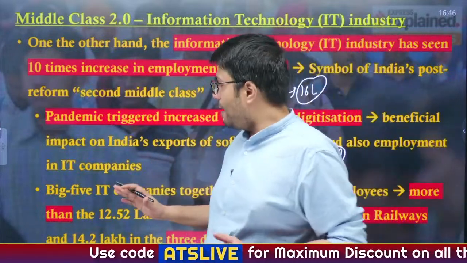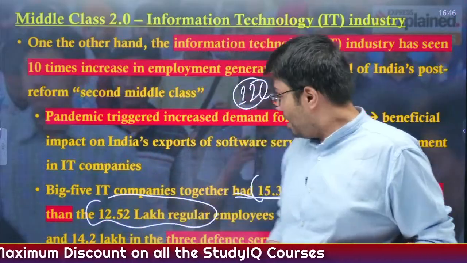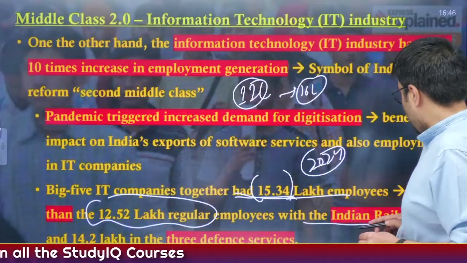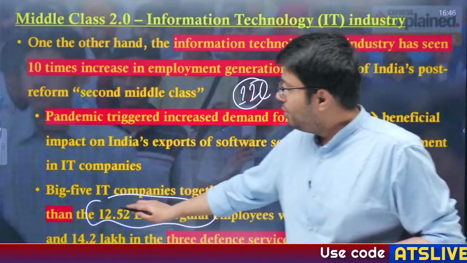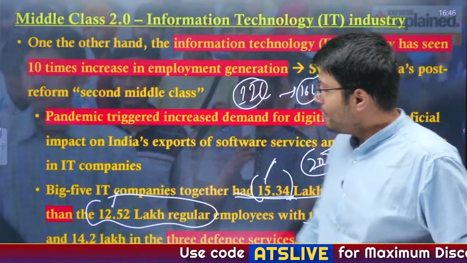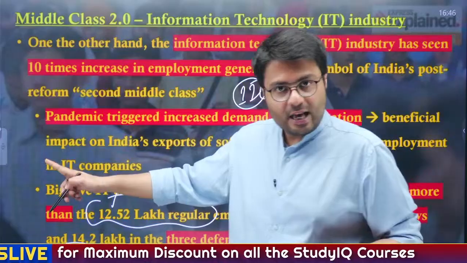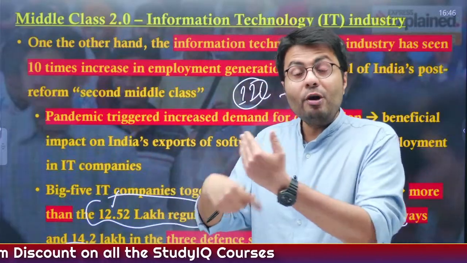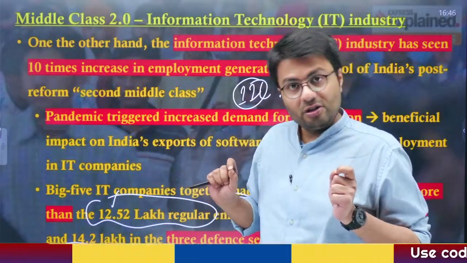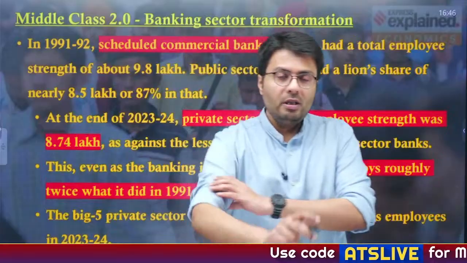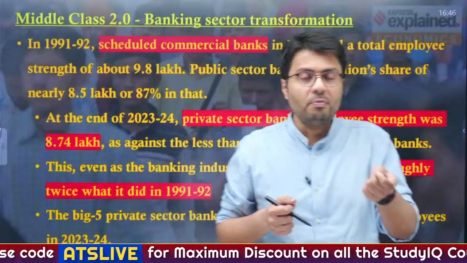And the 5 big IT companies currently create about 12.52 lakh regular jobs. The Indian IT sector created 15.34 lakh jobs, which is higher than the 12.5 lakh jobs created by Indian Railway, and the 14.2 lakh jobs created by the Indian Armed Forces, Air Force, Army, as well as Navy. So India's IT sector is employing more people than Indian Railway and Indian defense organizations. Understood? Now, the second sector, which is not so prominently highlighted in the news, is the transformation of India's banking sector.